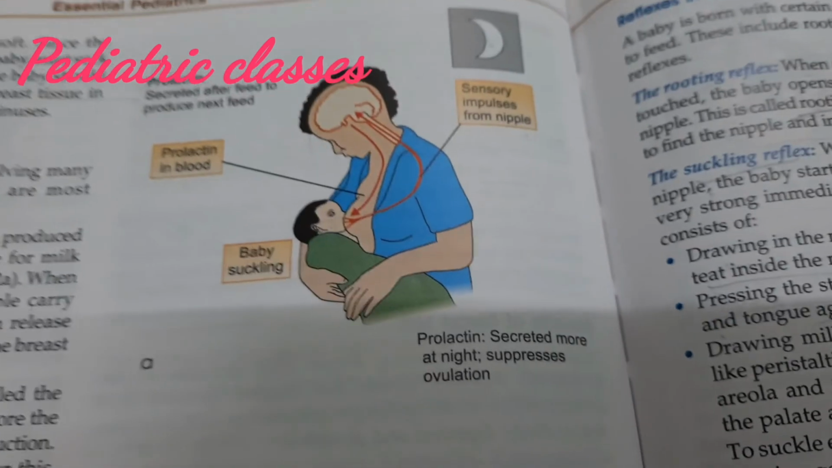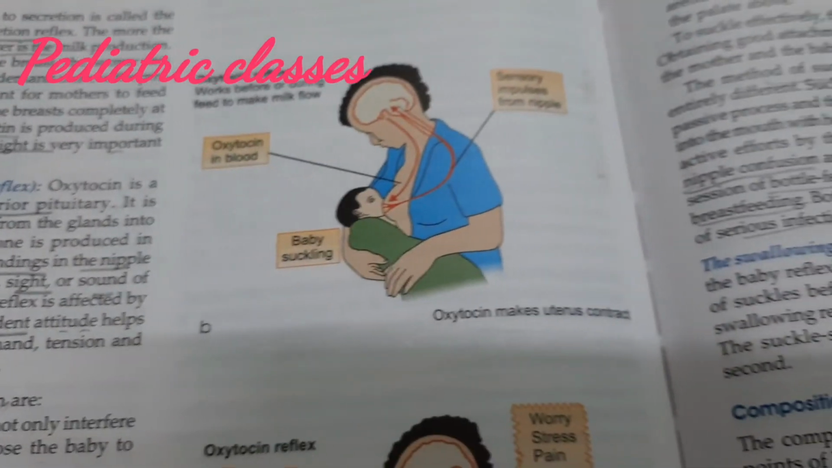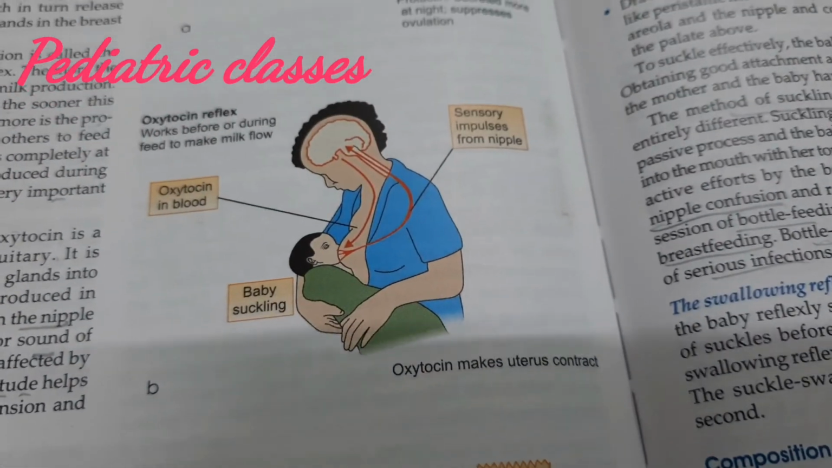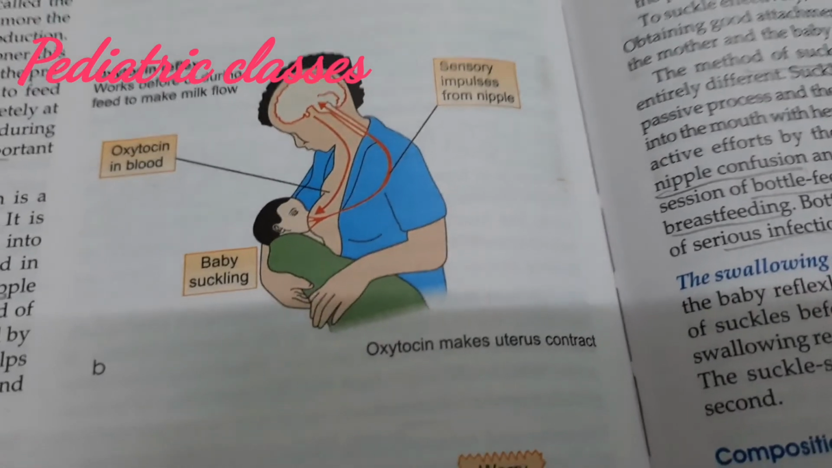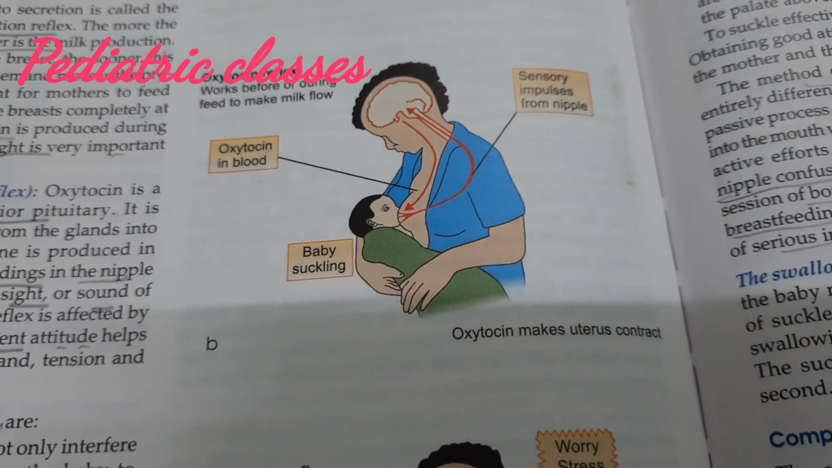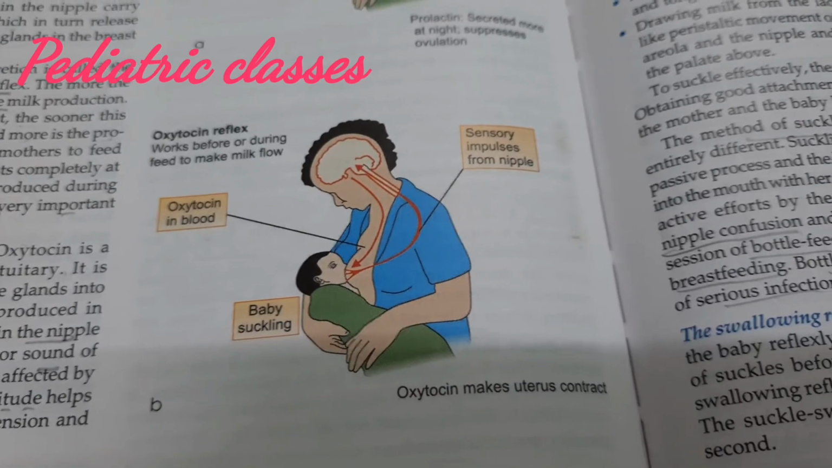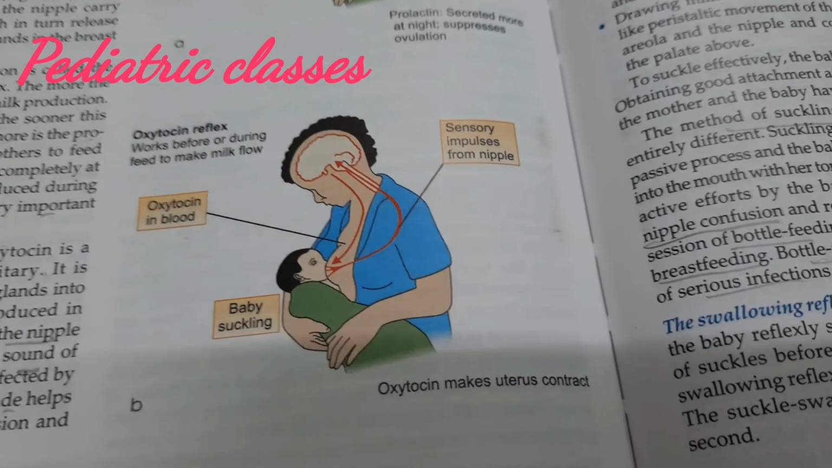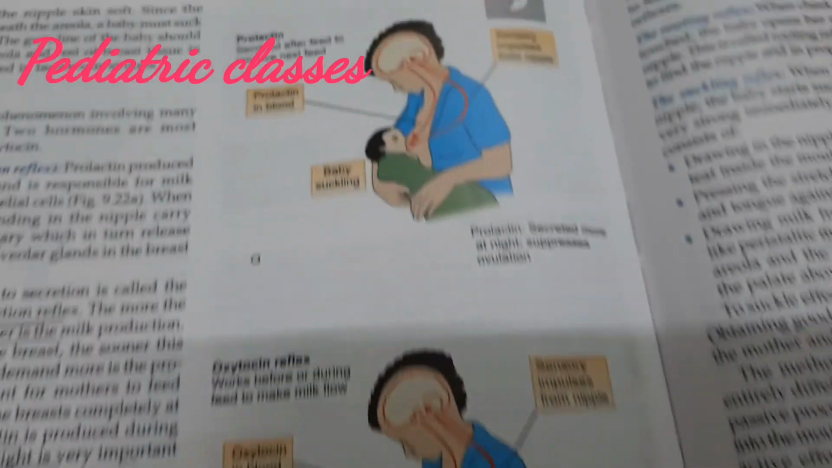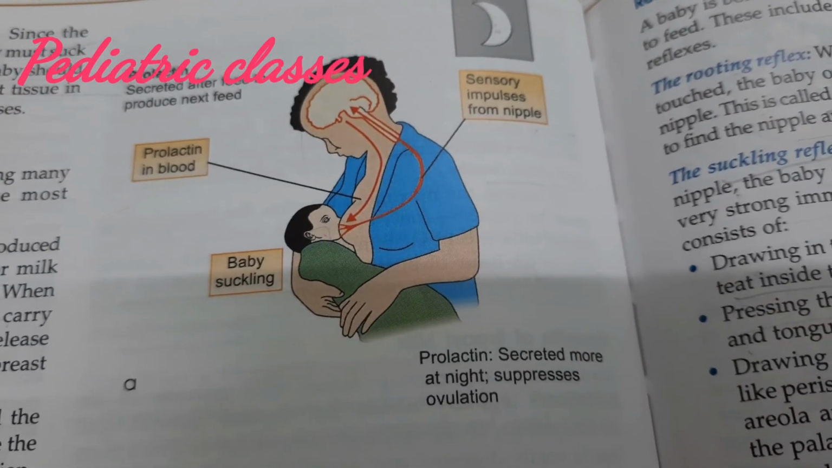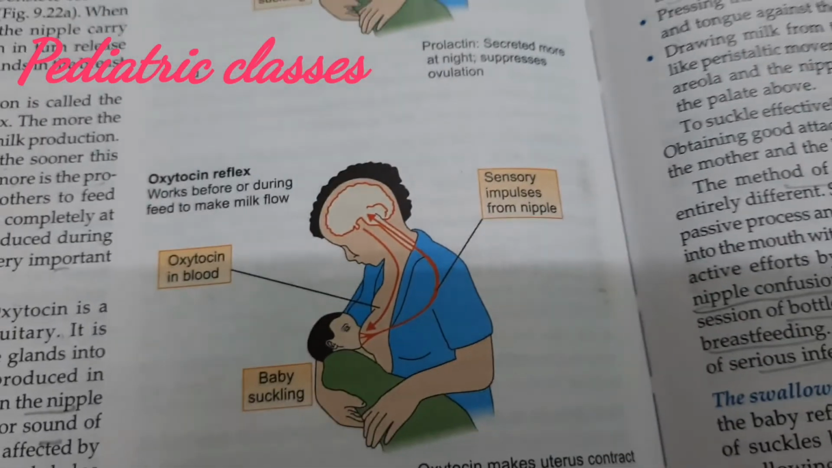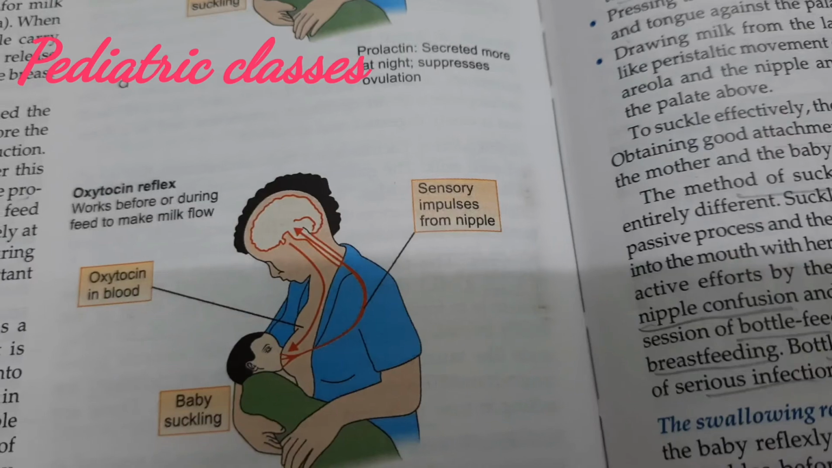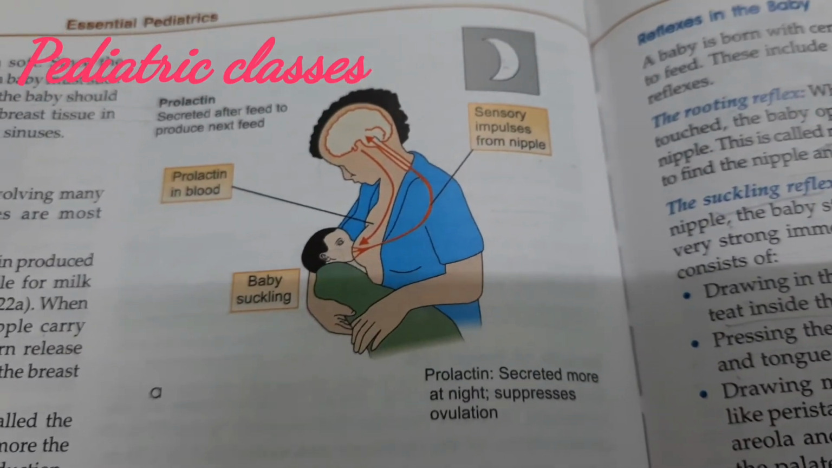Similarly, this year they have asked prolactin, next year they may ask oxytocin, which means you have to draw that diagram. The oxytocin reflex is another reflex. Prolactin is secreted after the feed to produce the next feed, whereas oxytocin works before or during the feed to cause milk flow. So prolactin is for milk secretion, whereas oxytocin is for milk ejection. It is given on page number 146 of OP Ghai.